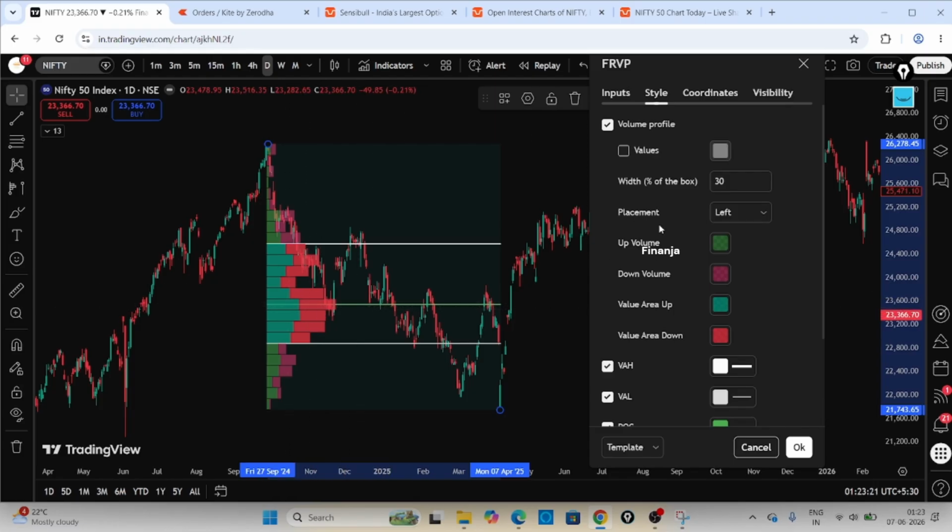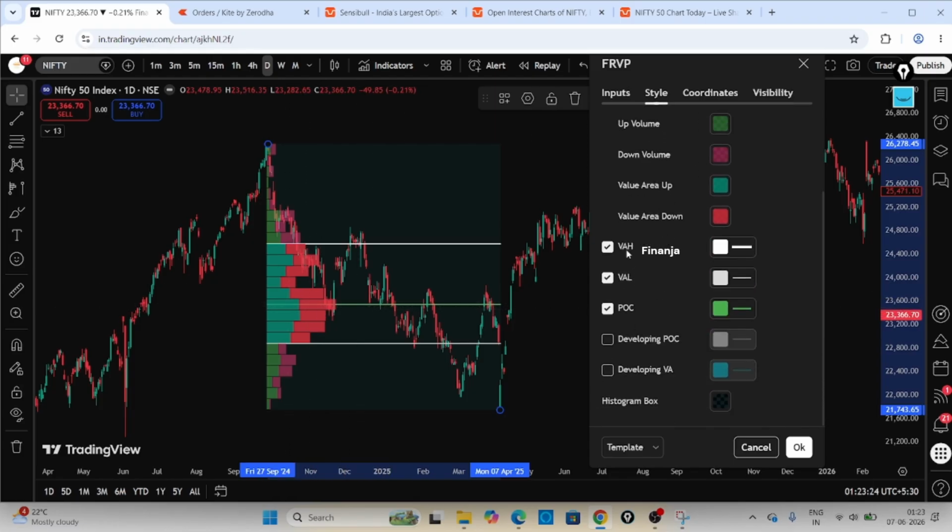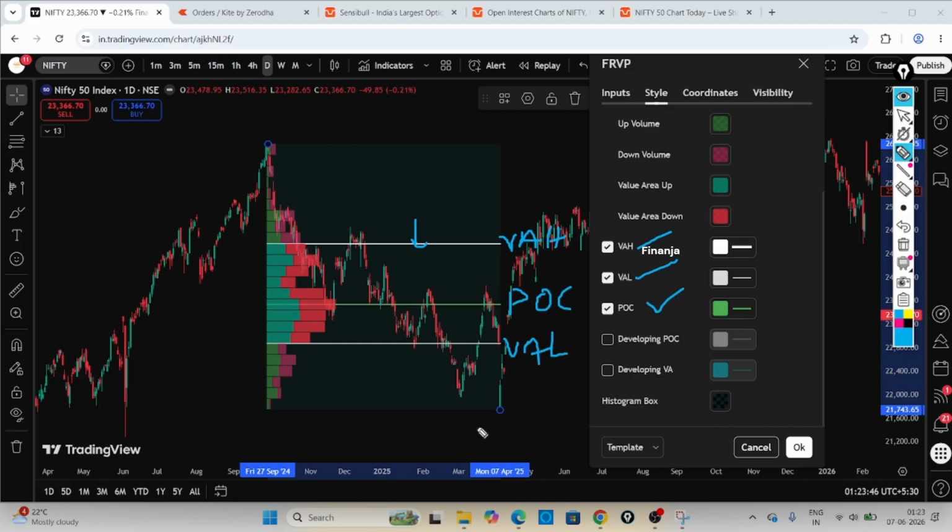You can see the very important components here: this is value area high, and this one is value area low. And POC, this is point of control. POC is this one. This is very important, because what POC defines is where exactly the maximum volumes are traded. Where exactly the institutional maximum volumes are traded, you'll come to know by using this point of control.